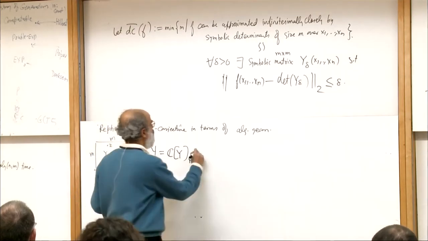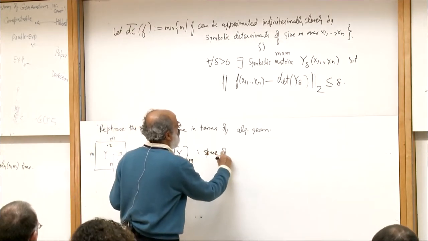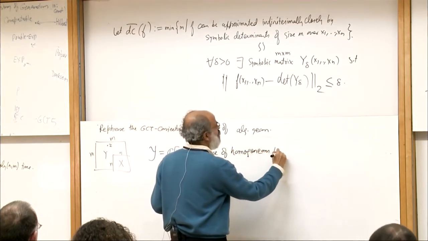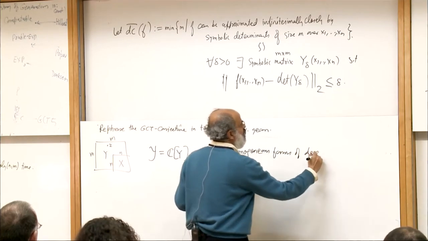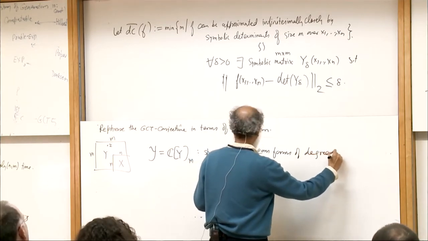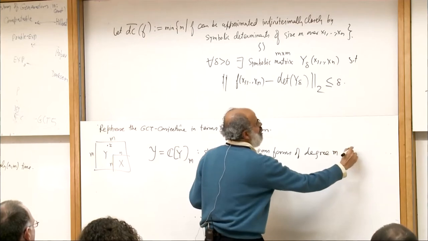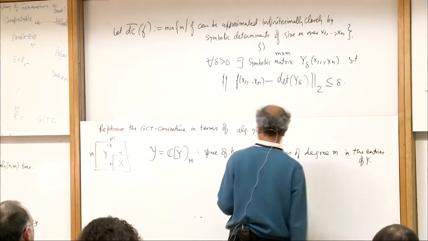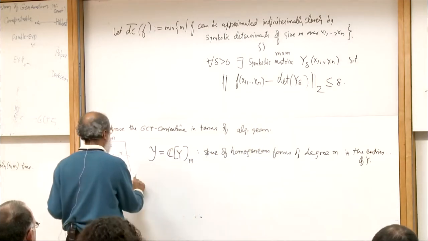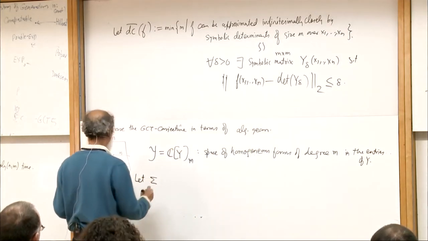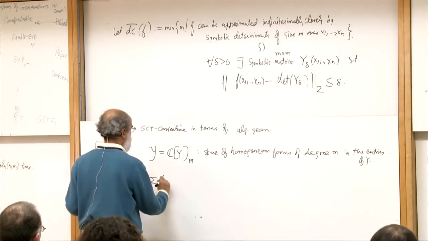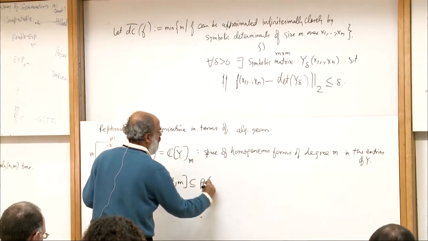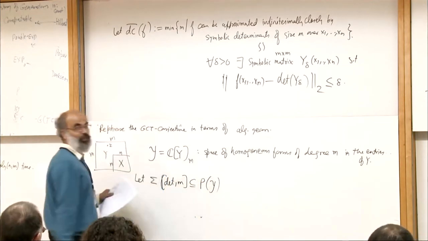So this is the space of homogeneous forms of degree m in the entries of Y. And now let me define the sigma of det m. I'm denoting by this the projective space associated with this.